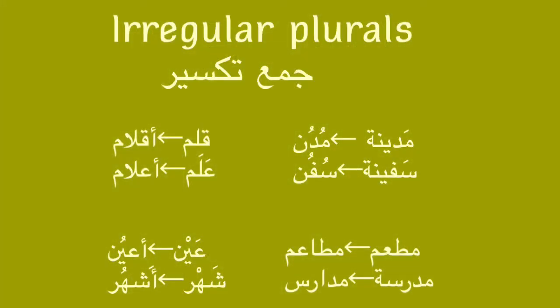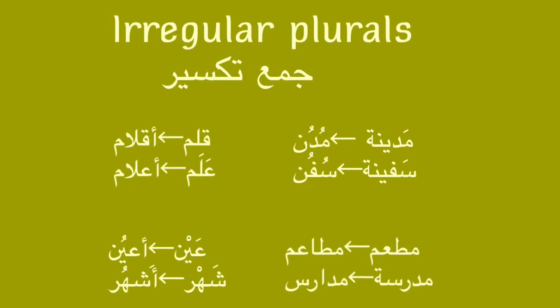Now going for the irregular plurals or the jama' taksir, and as I said before, taksir means breaking the word. By breaking, I mean maybe adding some letters in the middle of the word, or adding some letters in the beginning or in the end, or removing some letters from the original word. So we're literally breaking and changing the word.